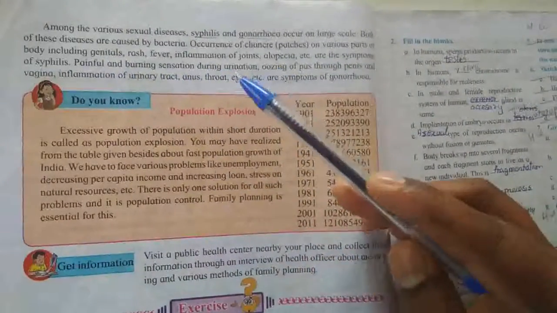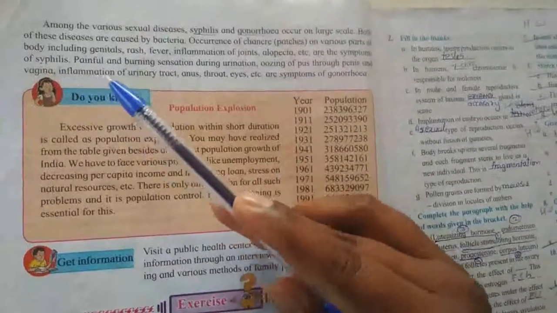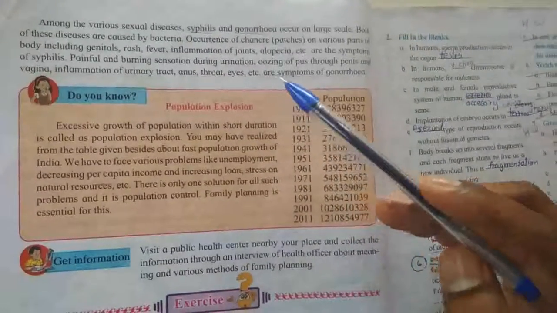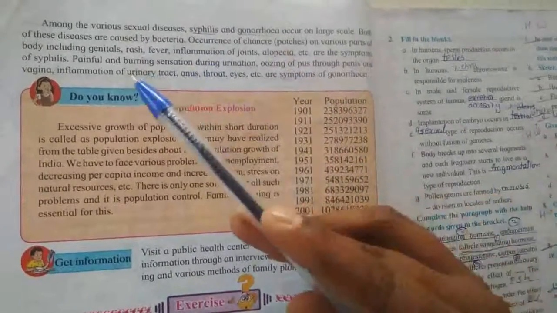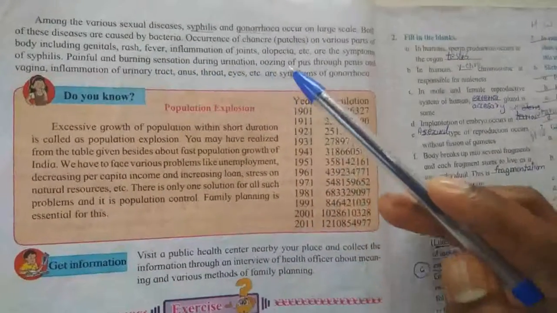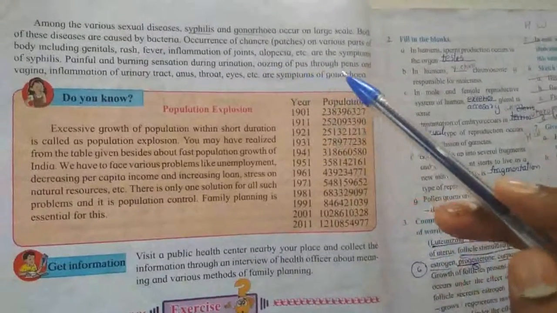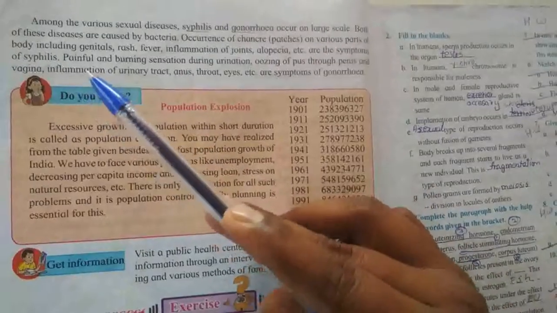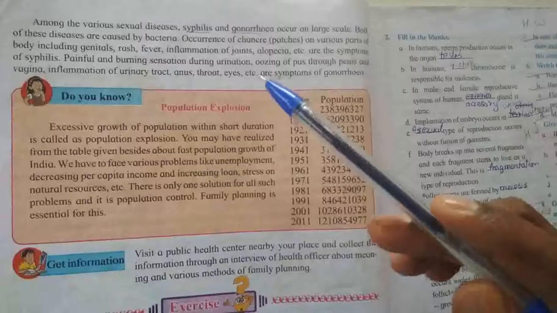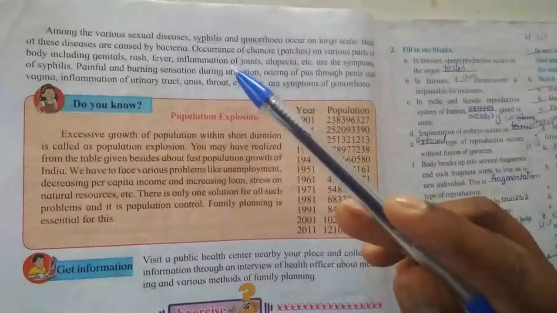Painful and burning sensation during urination, oozing of pus through penis and vagina, inflammation of urinary tract, anus, throat, eyes, etc. are the symptoms of gonorrhea. Oozing means a fluid slowly trickling. So it is very important to take care of the genitals.